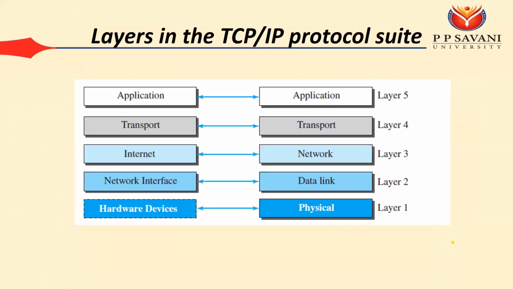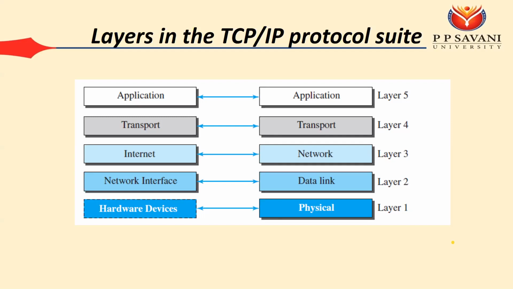So the 7 layers, we can say the 5 layers in TCP/IP. Again, we will go to the OSI in the last, in which the 7 layers are there. But in this subject, we work with the TCP/IP model. So we'll start with the TCP/IP protocol suite. In TCP/IP, as the name suggests, there are two protocols that we need to learn. TCP is the Transmission Control Protocol, and IP is the Internet Protocol. These are the two most common protocols in networks today.